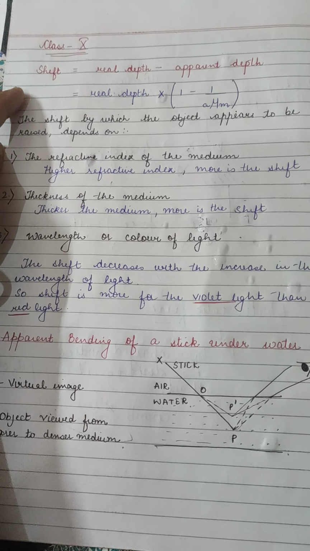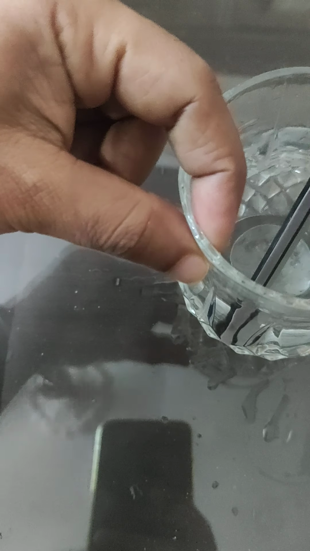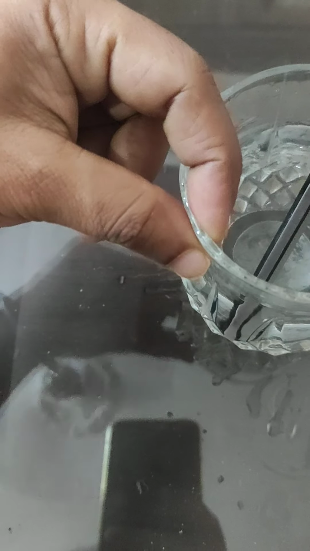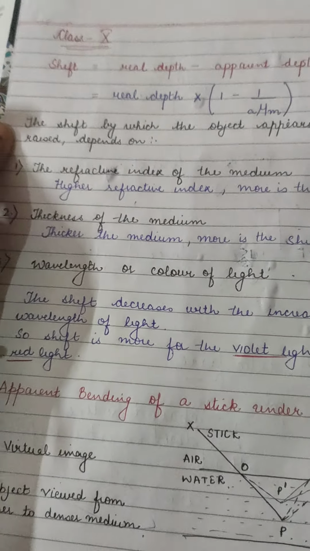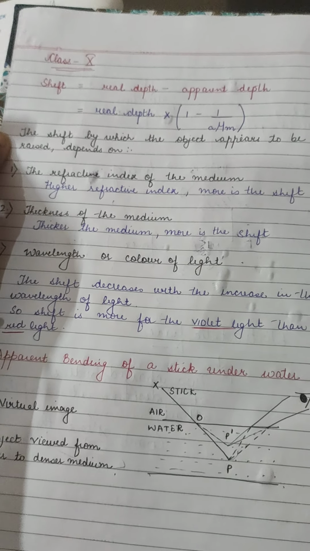The next is thickness of the medium. Suppose now I am having this glass. This is the thickness of this medium. Okay, this is also having water. So more thickness of the medium, more will be the shift.